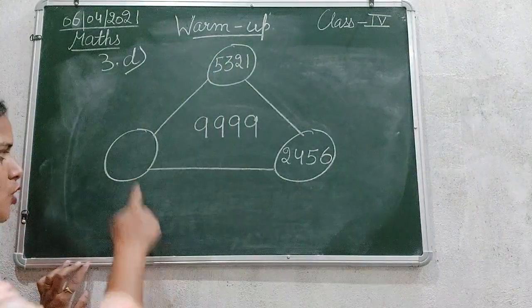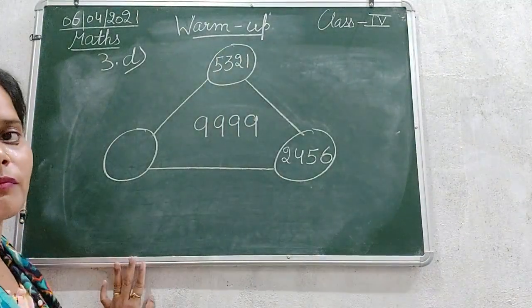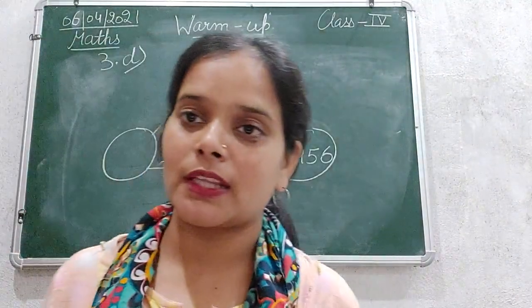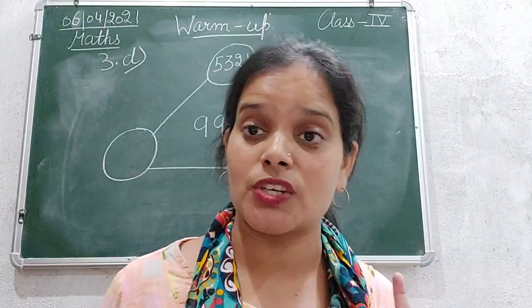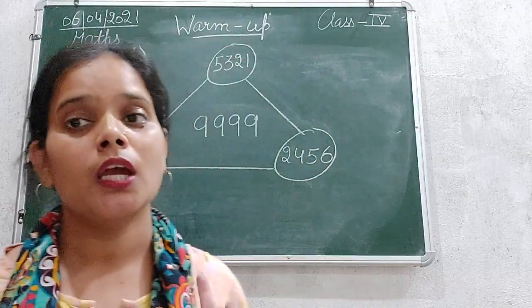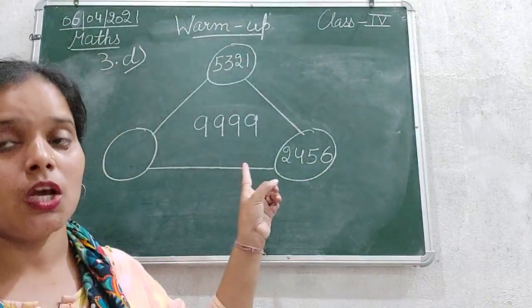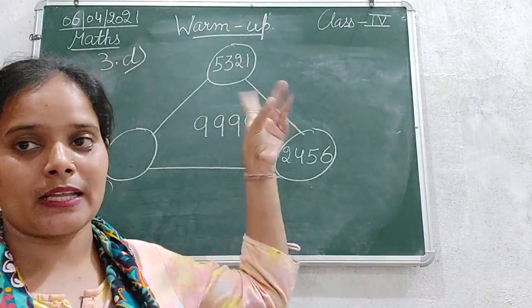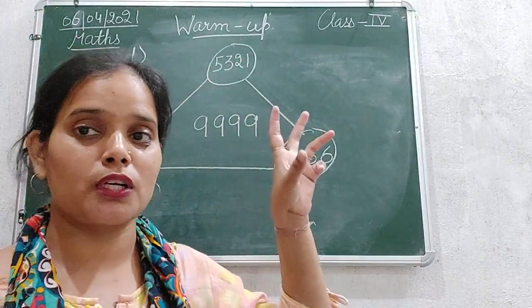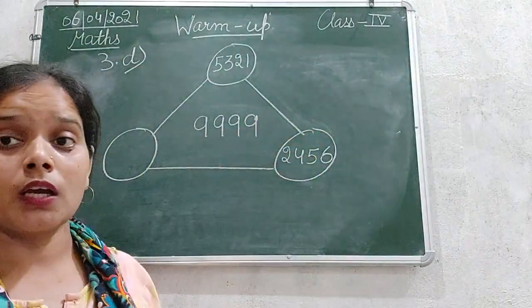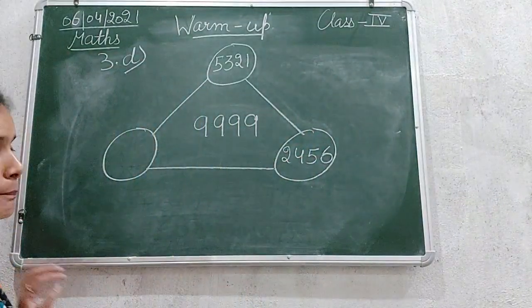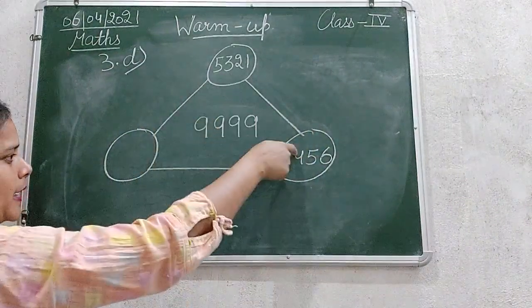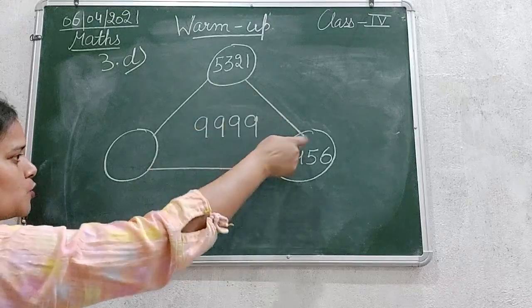Okay, and we need to calculate this one. Okay, so any of the methods you can use to calculate the answer, whether by subtracting each of the numbers individually from the total, or by adding both the numbers and then subtracting their sum total from the sum total of all these three. Okay, so I'm just using adding, first of all I'm going to add these two numbers.